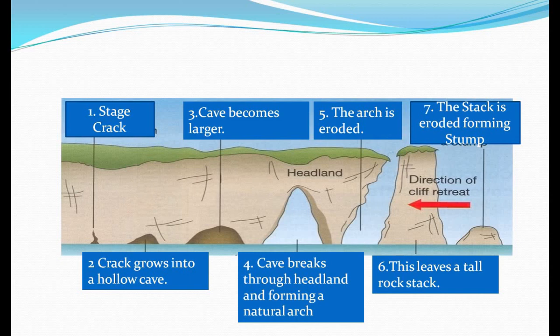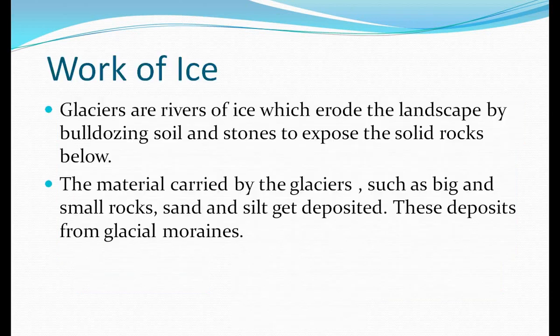Again, with further erosion, the upper part, this roof, is also removed, and in this way only a pillar or tall rock, a stack, is left. Then the stack is eroded, forming a stump. You understood? This is the action of sea waves. So the main landforms formed by the sea waves are, first, the cliff; second, sea caves; third, the sea arch; and last, the stack and stump. Okay, now our next topic is the work of ice.